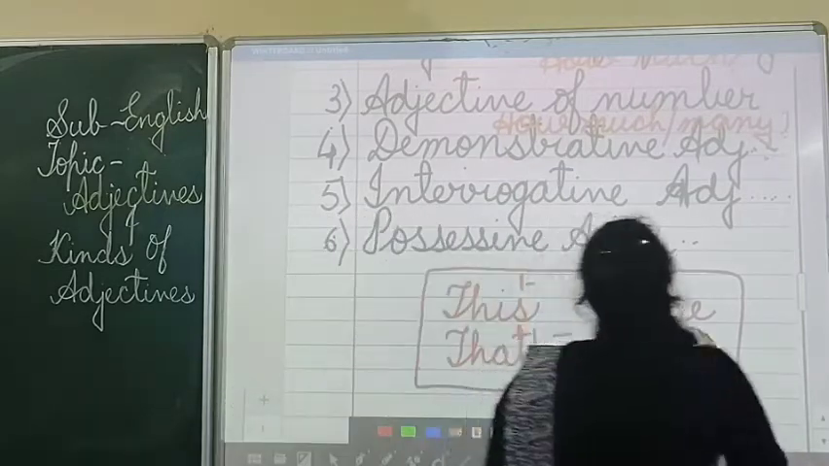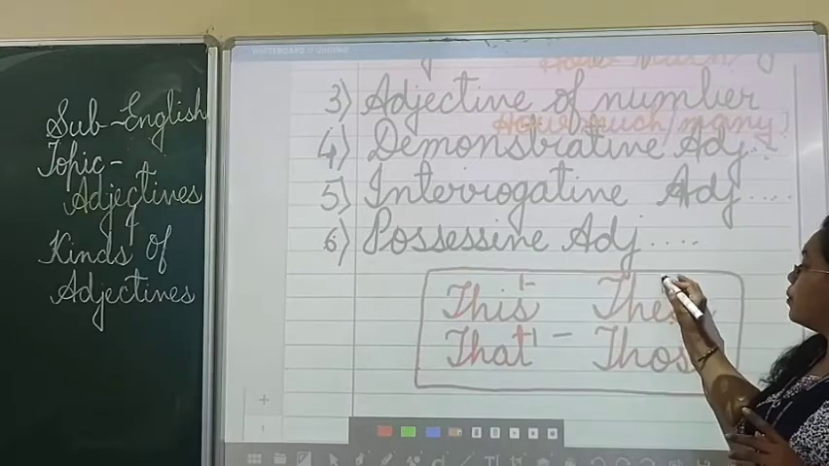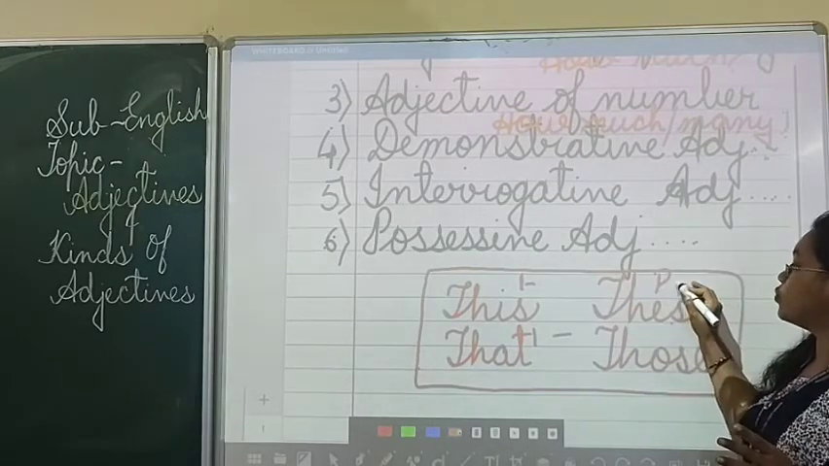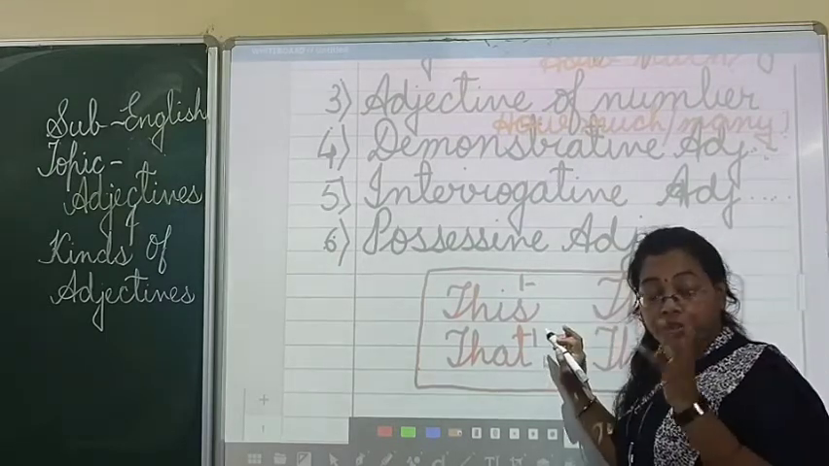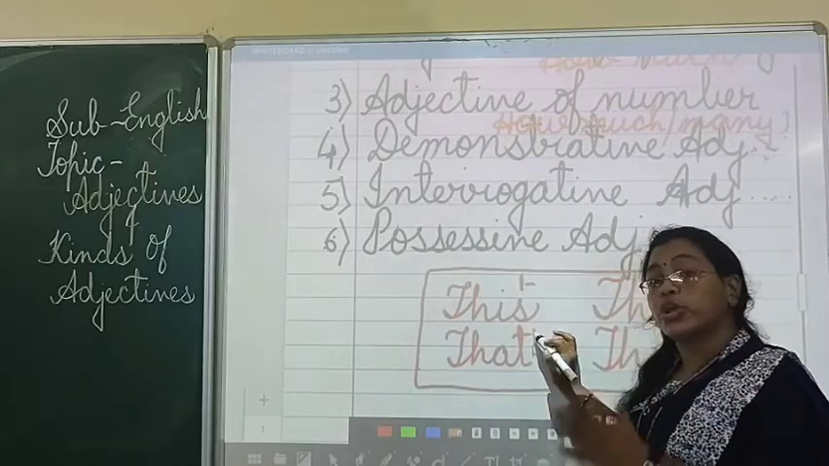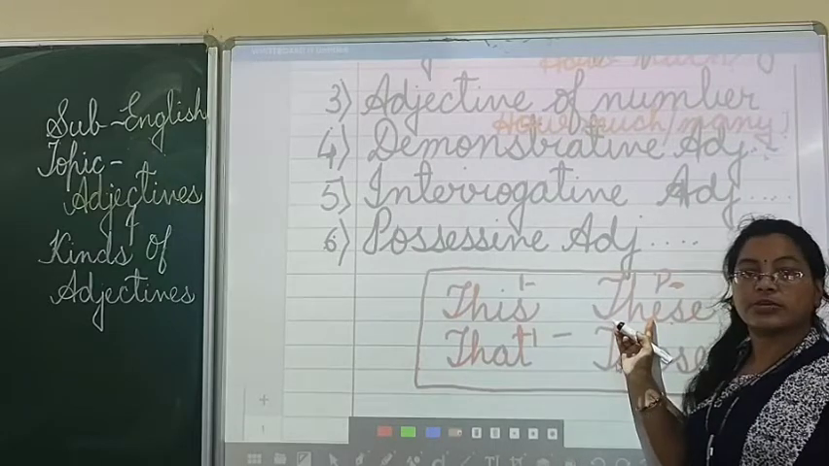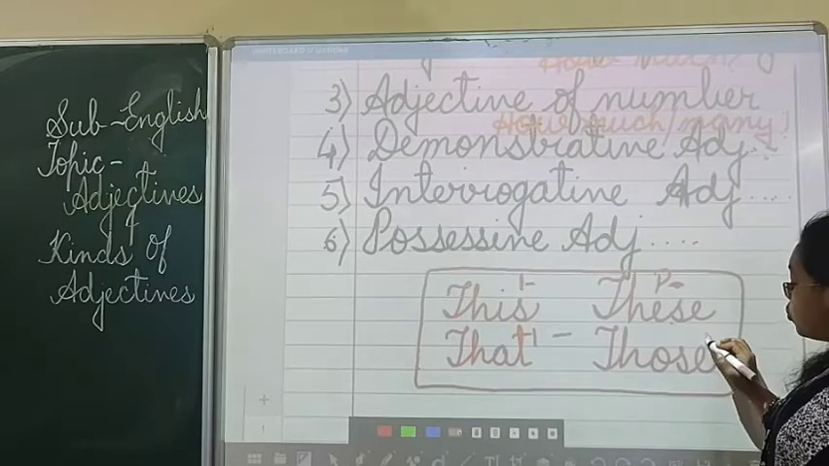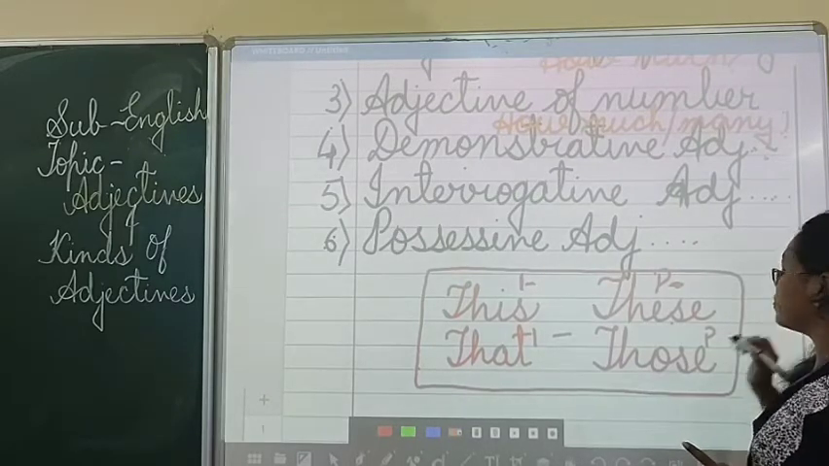These and those are the same for plural things, more than one. If something is near you and there are many, more than one, if you are talking about plural and they are near to you, at that time we use the word these. Those, when plural only, when you are talking about more than one thing and they are away from you.